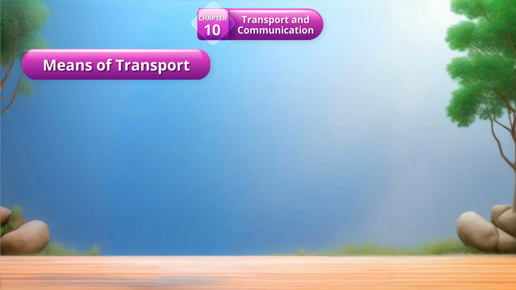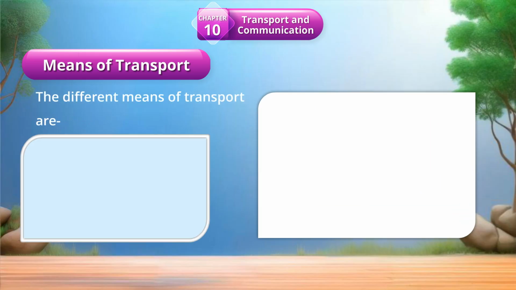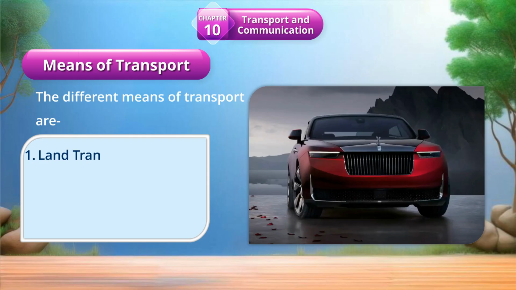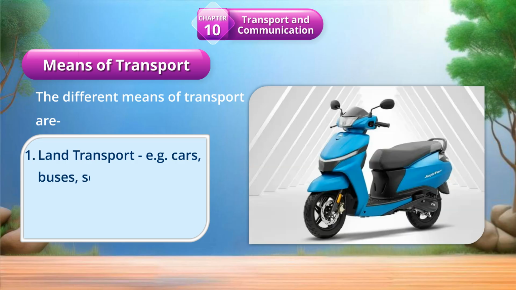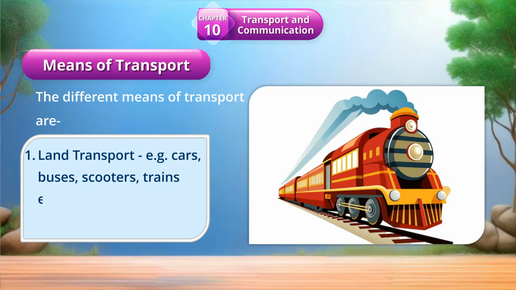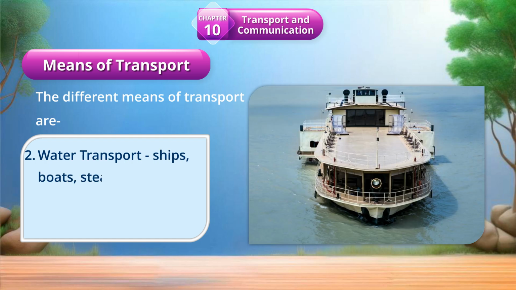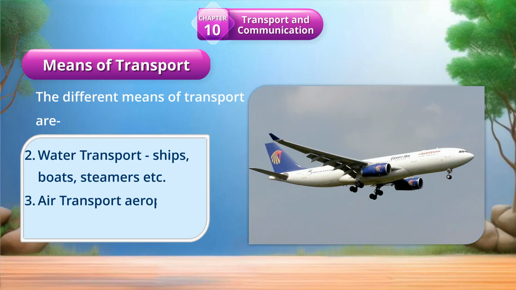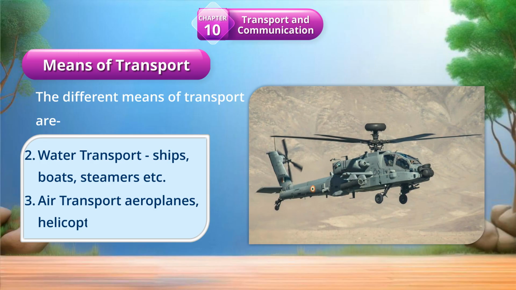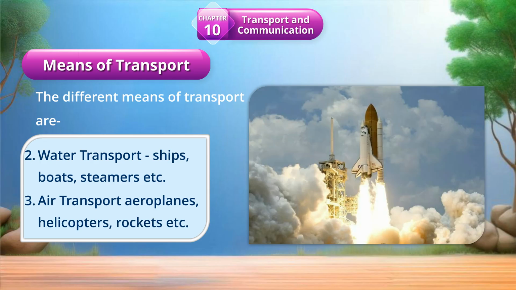Means of transport. The different means of transport are: 1. Land transport, for example, cars, buses, scooters, trains, etc. 2. Water transport: ships, boats, steamers, etc. 3. Air transport: aeroplanes, helicopters, rockets, etc.